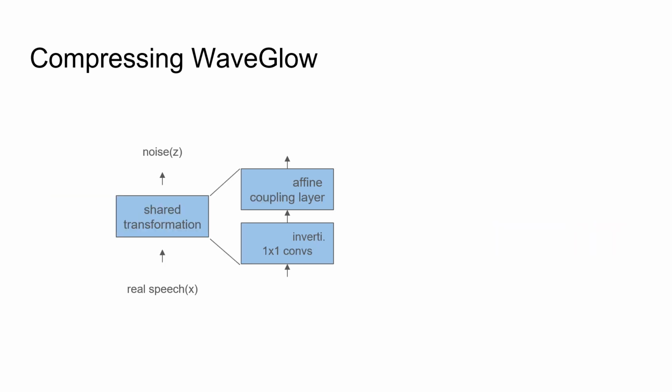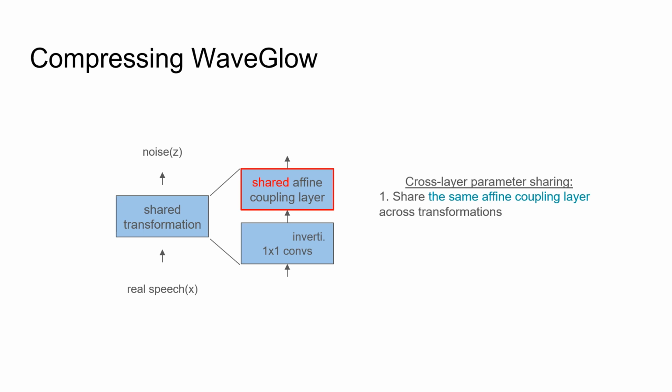We apply cross-layer parameter sharing to reduce parameters and make the model more compact. In this compressed WaveGlow, transformations share the same affine coupling layer. As mentioned above, these transformations are processes that gradually map the input from real data distribution to normal distribution. The input and output distribution of each transformation might be different.